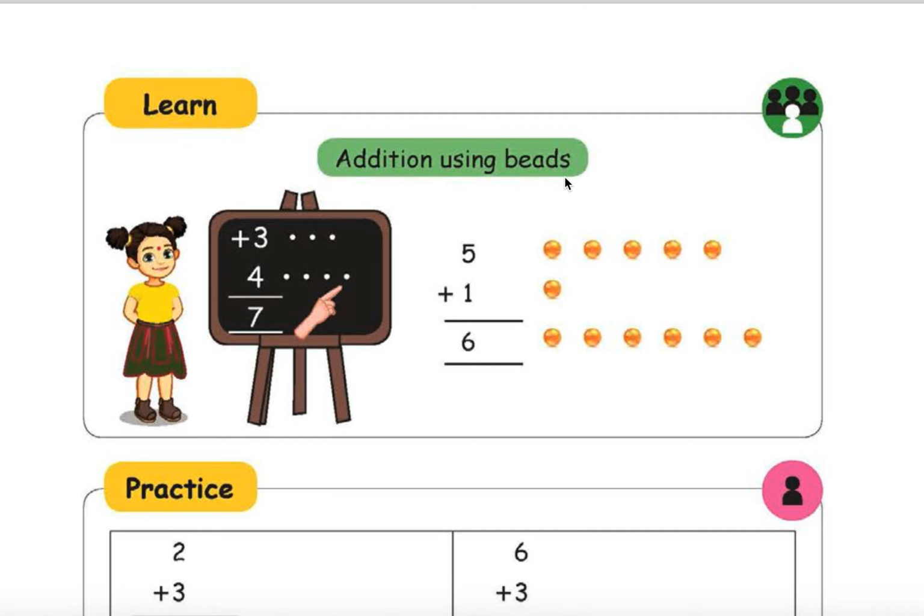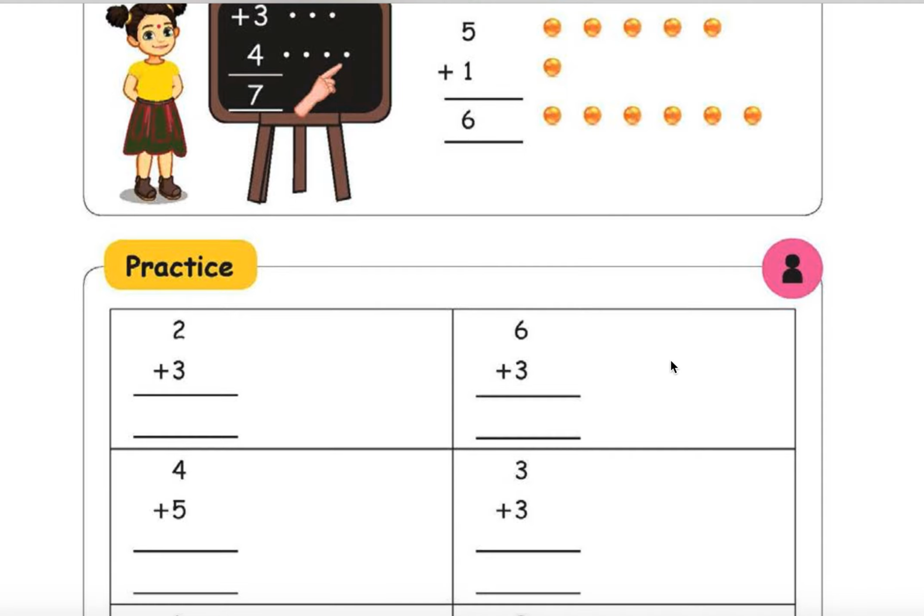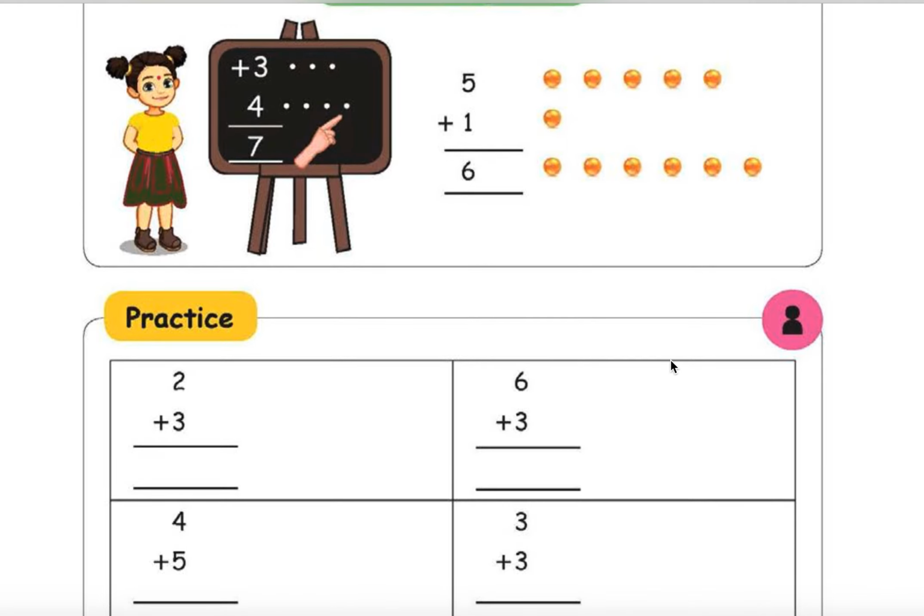Learn addition using beads. 1, 2, 3, 4, 5. These are 5 plus 1, 6. 1, 2, 3, 4, 5, 6. Now take beads or any objects. If you don't find beads, don't worry. Take anything you have which is quite large in number, 10 or 20, and start counting them. First take 2 and then take 3. Add 3 to them. Then what will be the result? Yeah, 5.